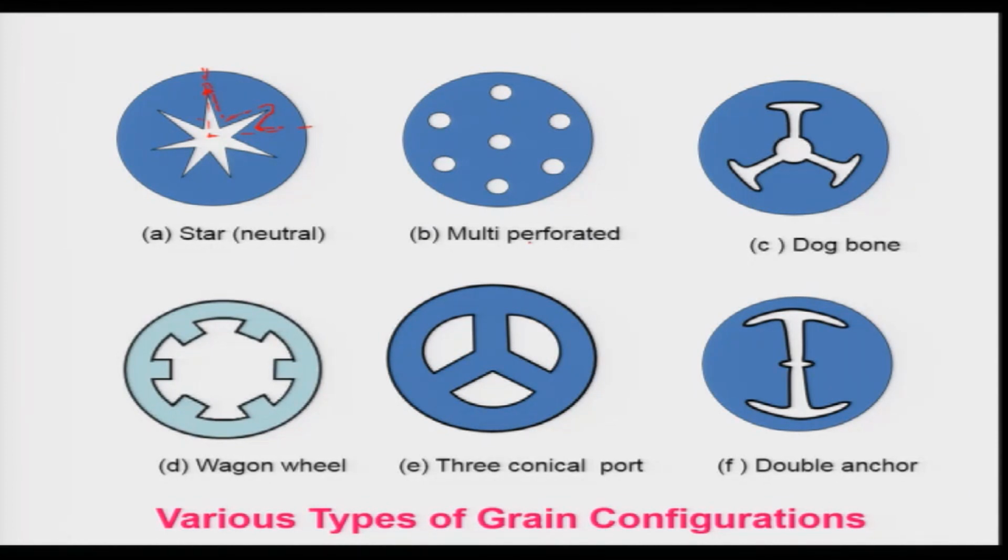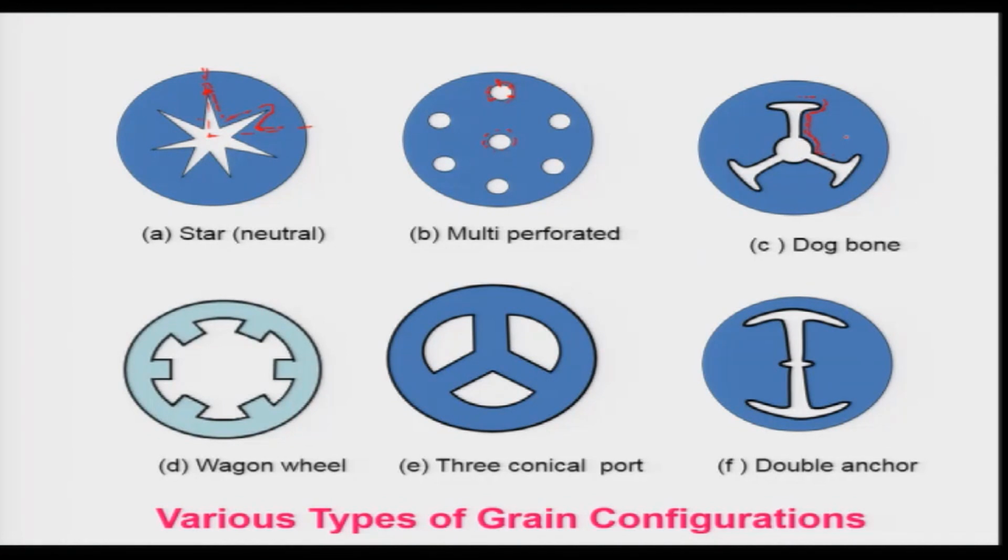And multi perforated one, so this will be increasing in size, progressing in such a way that it will give a lot of surfaces. However, this is not used for solid propellant rocket engines, rather it is used for hybrid engines. And there is a dog bone kind of configuration. This surface will be decreasing, this will be increasing, and this also increases the surfaces, because this will become curved.